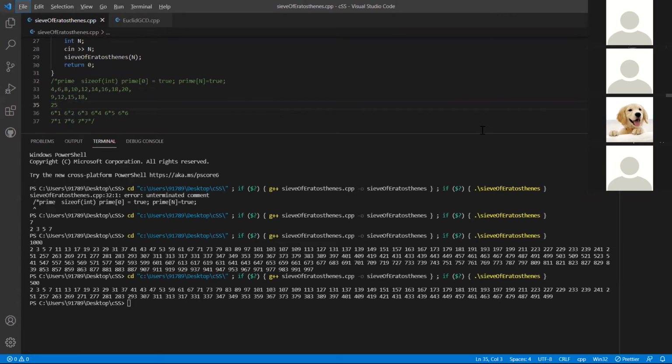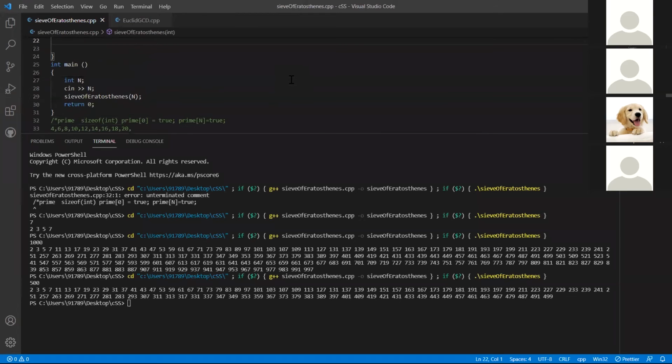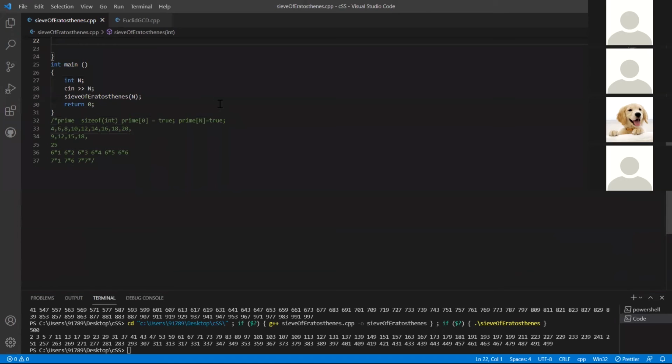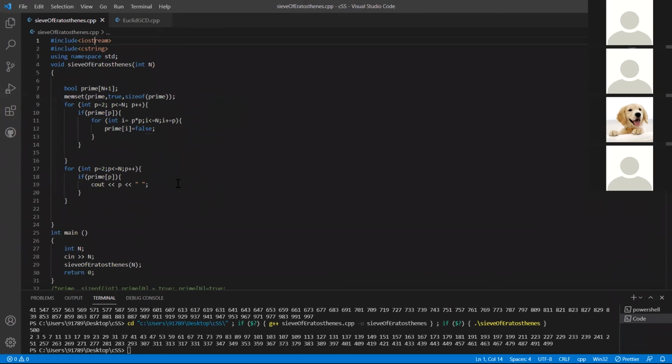What if I wanted to print the sum of primes till n, what would I do then? Okay, so you want to print the sum of all the primes, right? If I give an input n, then I would want to print the sum of all primes till n. Yeah, okay.